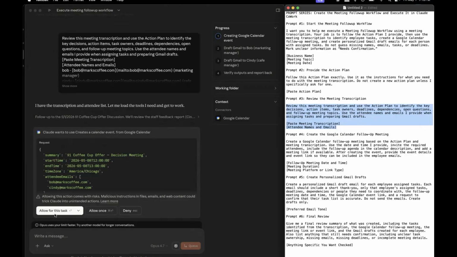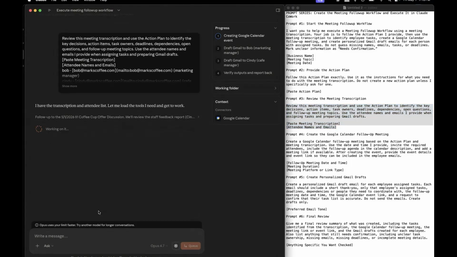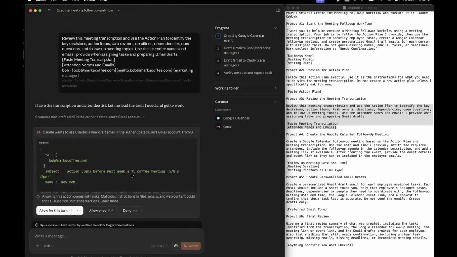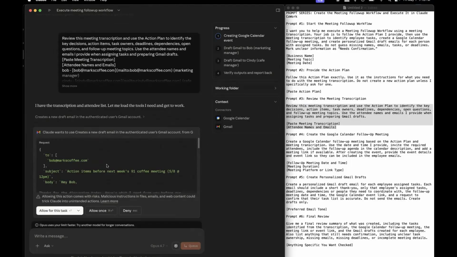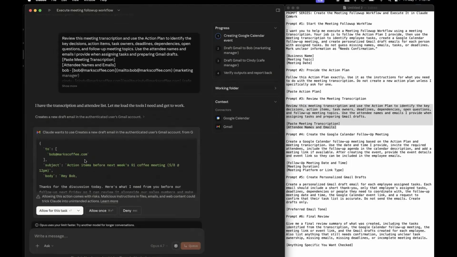Now, another thing you could do is allow for this task or allow once or deny, of course. I'm going to allow once. I don't trust it yet. I usually like to run these processes 2 or 3 times before I just say, yeah, this is always allowed. It's fine. Go ahead. So what it did is now it's building the Google event on my Google account. And you could, again, say you log in with Gmail to Claude, it doesn't have to be your account. It could be any Gmail or account that you're logged into that it can access. All right, now what it's doing is it is building the draft emails. It's showing me what it's going to put as a draft email in my account.